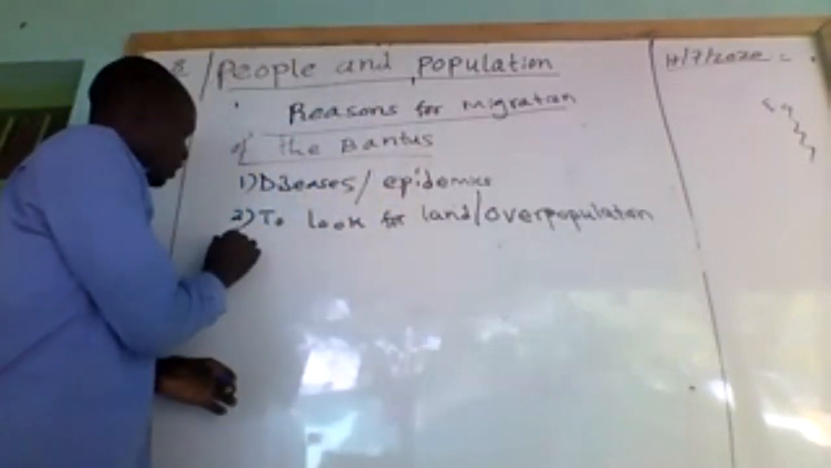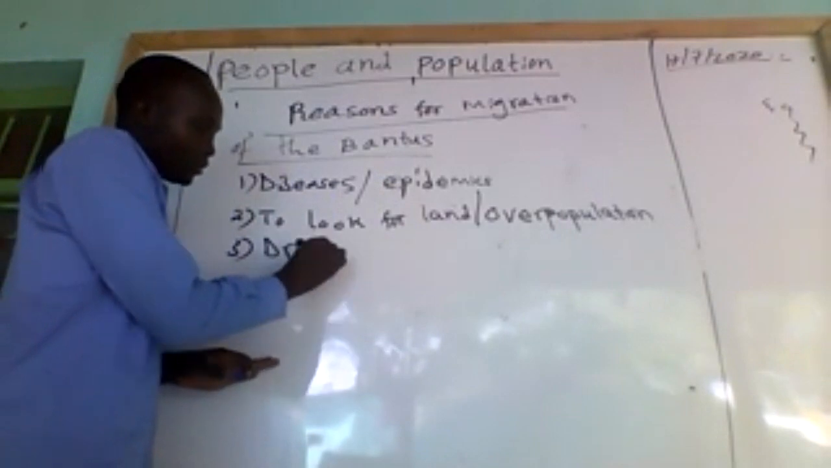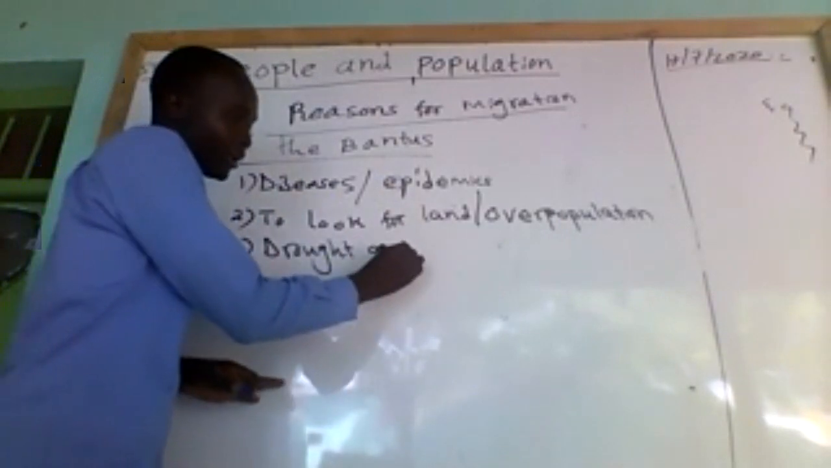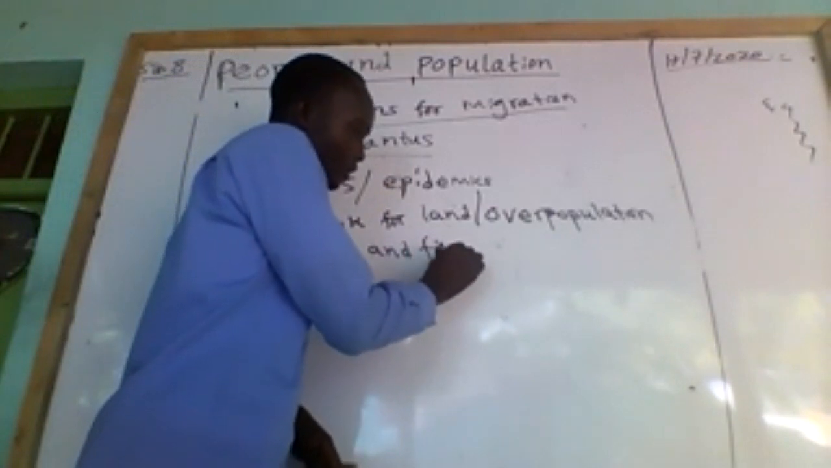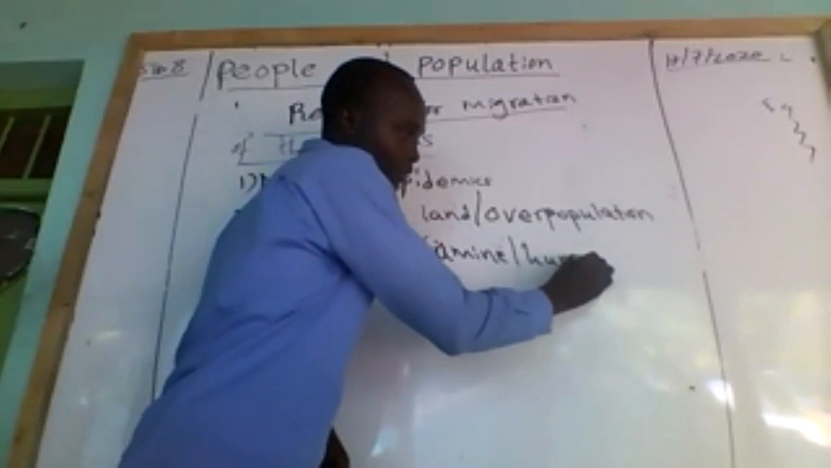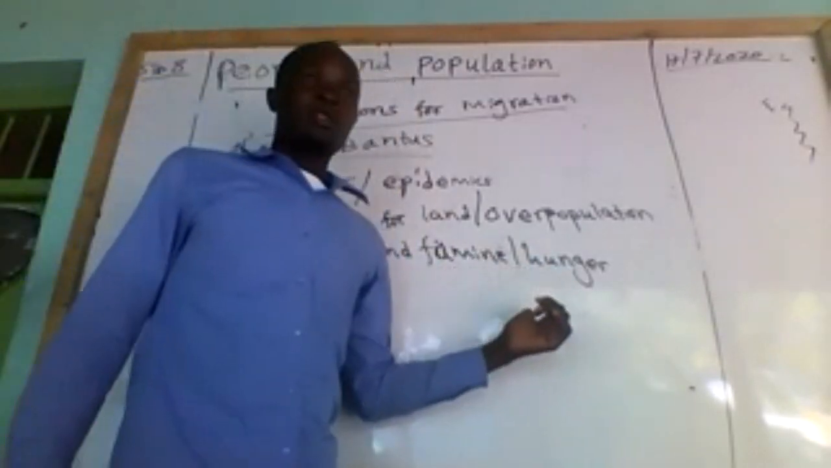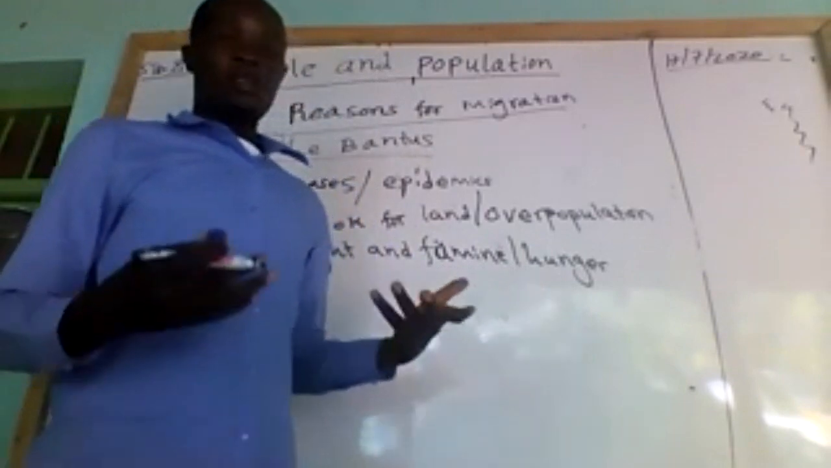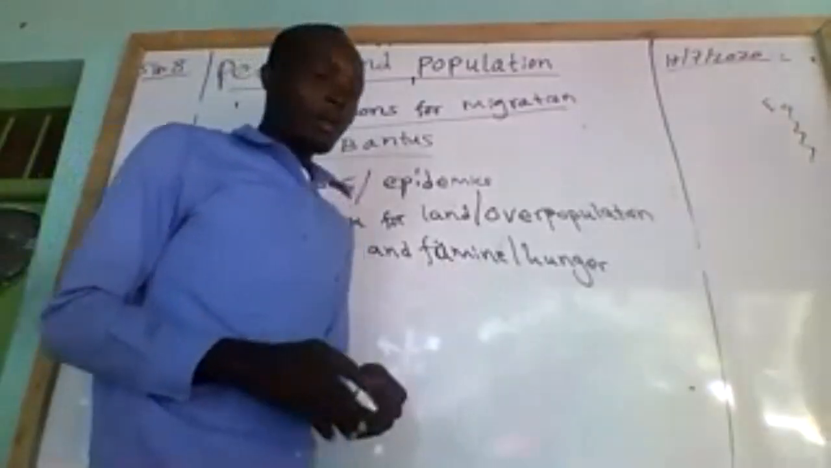Another reason, we have drought and famine, or hunger. So drought and famine or hunger also led to migration of these people to go and look where they can get some food for their families and so on.